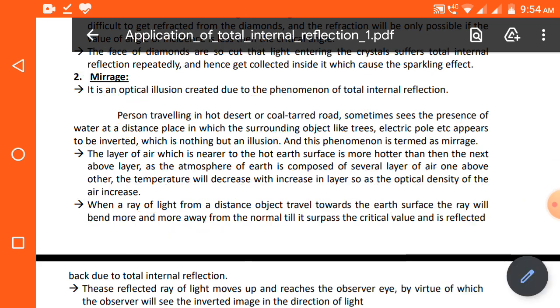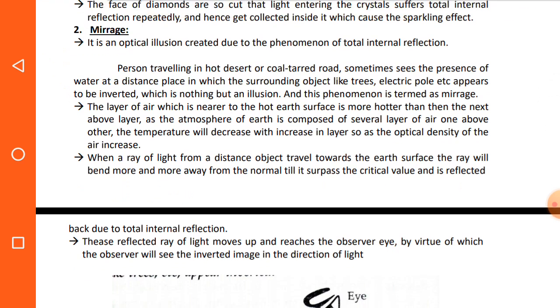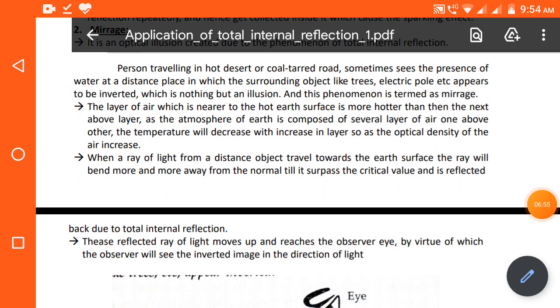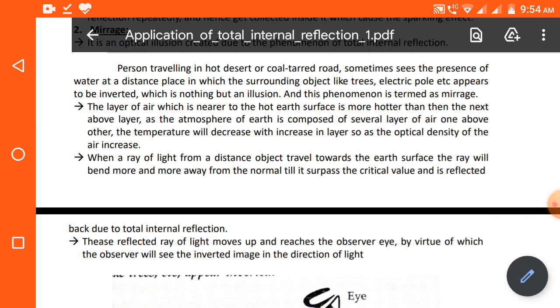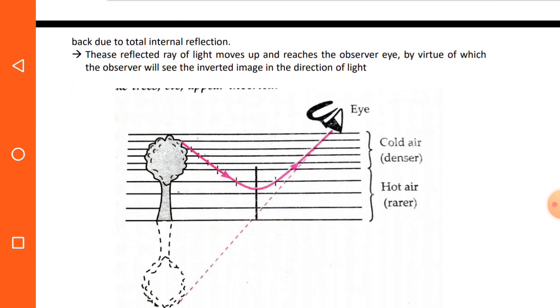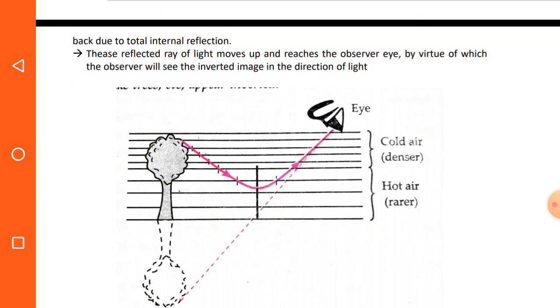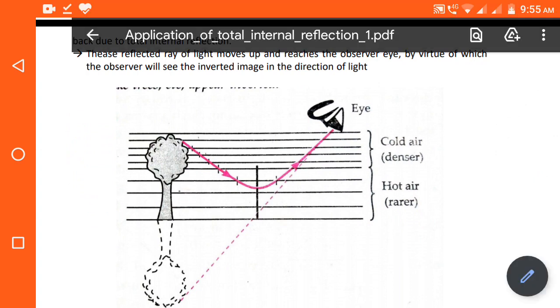When a ray of light from a distant object travels towards the earth's surface, the ray will bend more and more away from the normal, till it surpasses the critical value and is reflected back towards the normal. This reflected ray of light moves up and reaches the observer's eye, by virtue of which the observer will see the inverted image in the direction of light.